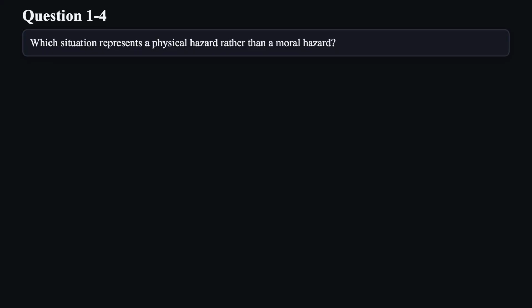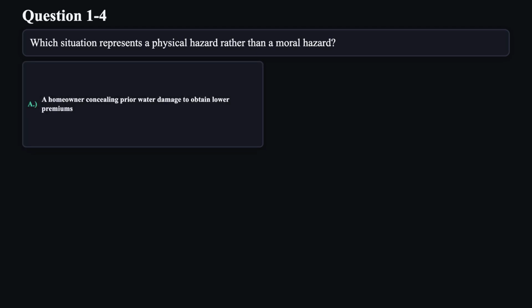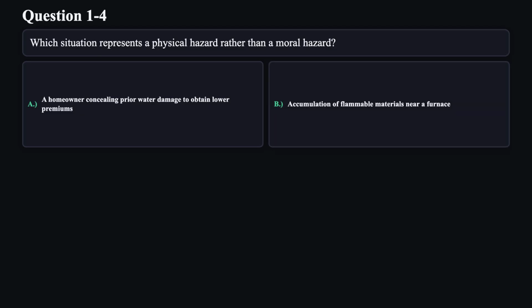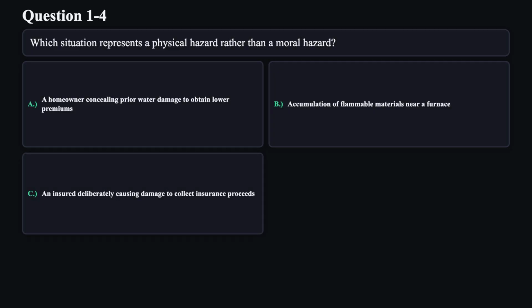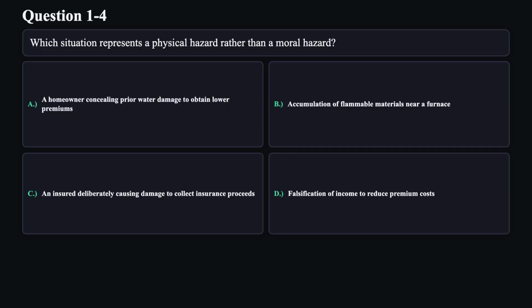Question 4. Which situation represents a physical hazard rather than a moral hazard? A. A homeowner concealing prior water damage to obtain lower premiums. B. Accumulation of flammable materials near a furnace. C. An insured deliberately causing damage to collect insurance proceeds. D. Falsification of income to reduce premium costs.